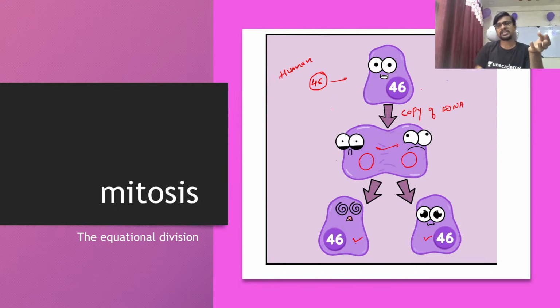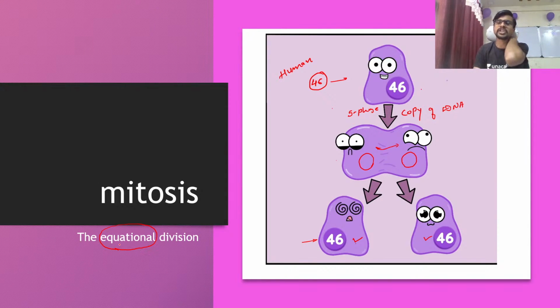So the first thing, the making of a copy, is inside the S phase. And finally the cell ends, I mean the division ends, with 46 chromosomes. So the starting point is 46 and the ending point is 46. That's why it is called equational division. It started from 46 and ends with 46. So it divides into a similar number, and that's why it is called equational division.